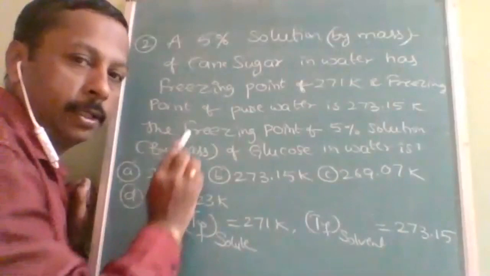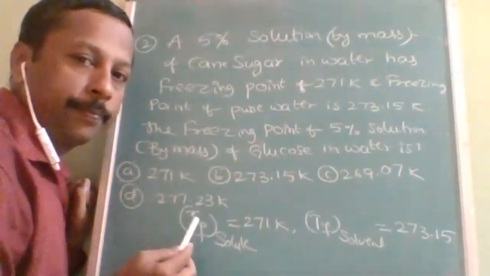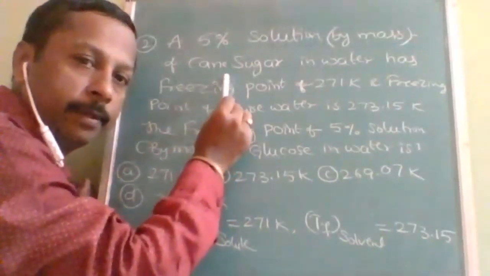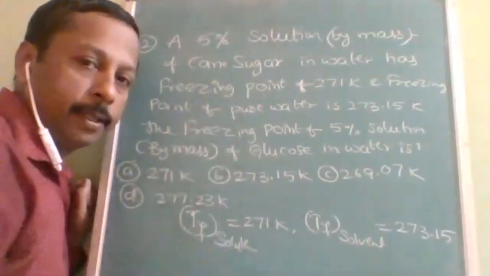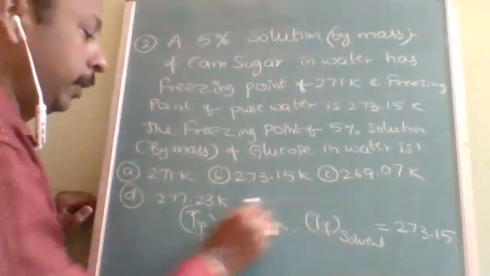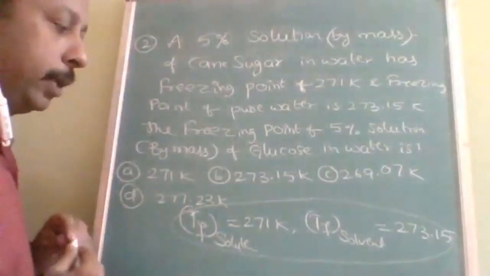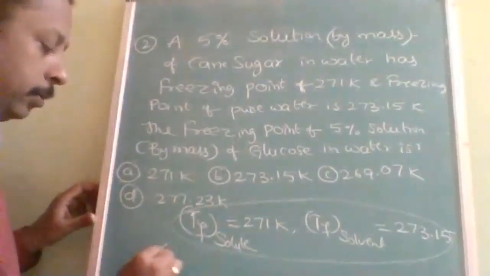Now the question is the freezing point of a 5% solution of glucose in water. That means information is given for cane sugar and the information required is for glucose. So directly what we can say, by merging them you will find out delta TF. Okay, so